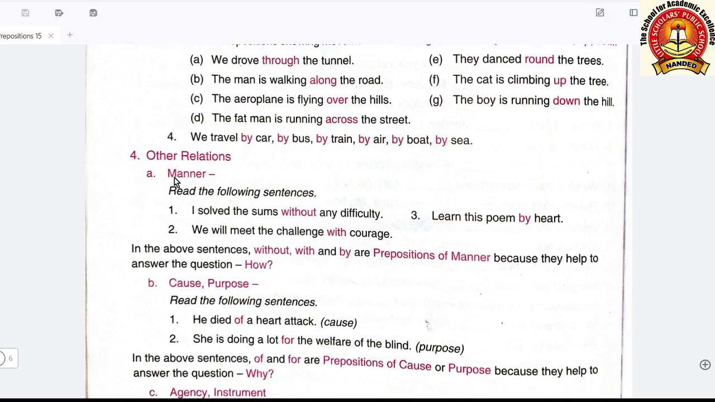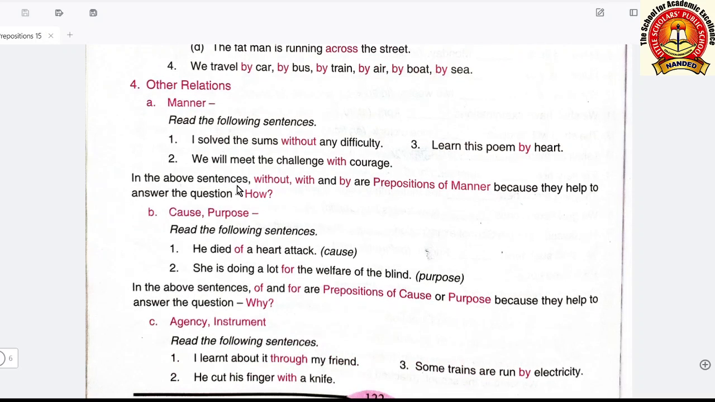Other relations, manner. Read the following sentences. I solved the sums without any difficulty. We will meet the challenge with courage. Learn this poem by heart. So here you see, without tells the manner. I solved the sum without any difficulty. How did I solve? Without any difficulty.